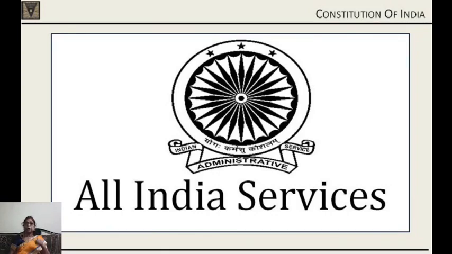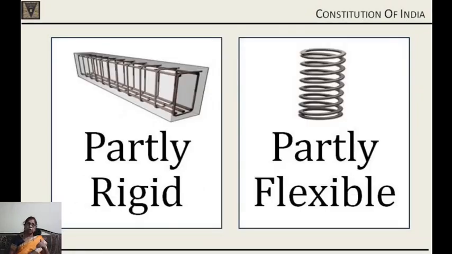Another feature of our Constitution is that we declare all India services also. What is this all India services? We have the Union Public Service Commission, under which these services are constituted, and all India services is also a unique feature which we have borrowed from the English system. So, this is a unique feature of our Constitution.